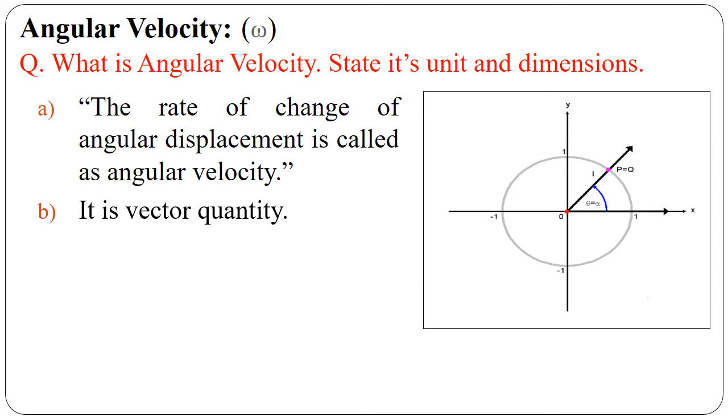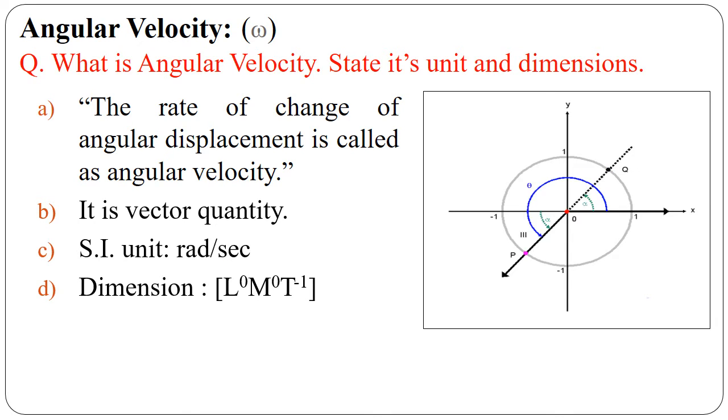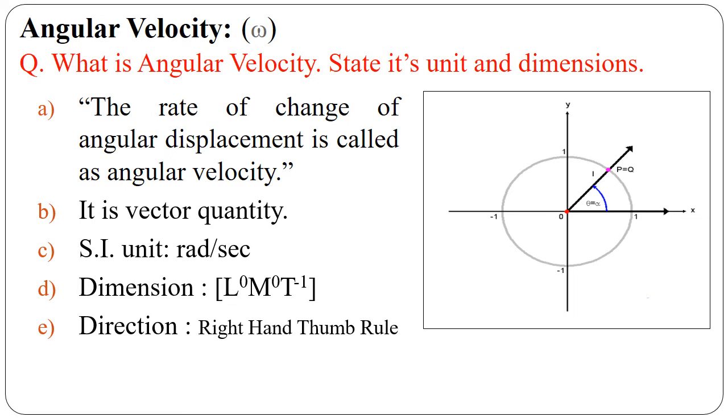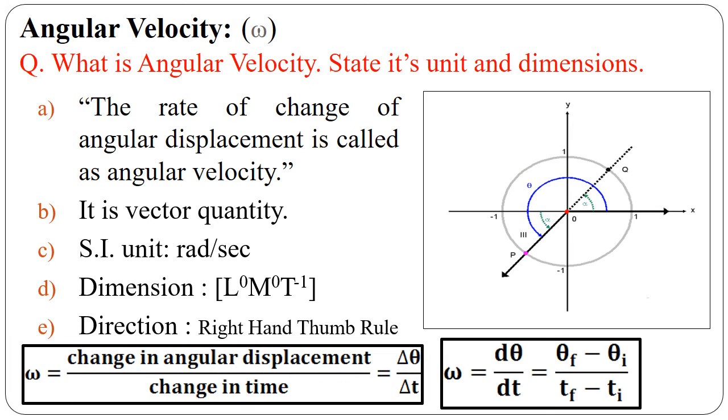It is also a vector quantity. Its SI unit is radian per second and dimension is L raised to 0, M raised to 0 and T raised to minus 1. Direction is given by the right hand thumb rule that we already discussed. The mathematical expression of angular velocity is given by the definition, that is, change in angular displacement divided by change in time.